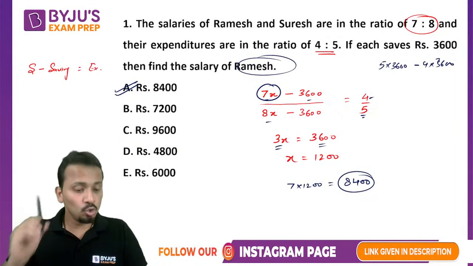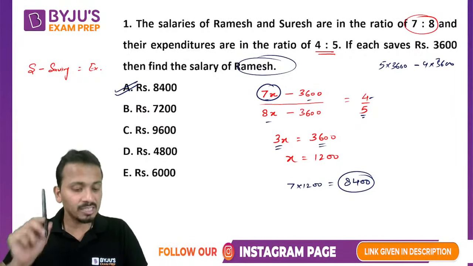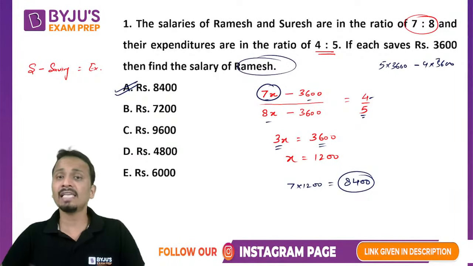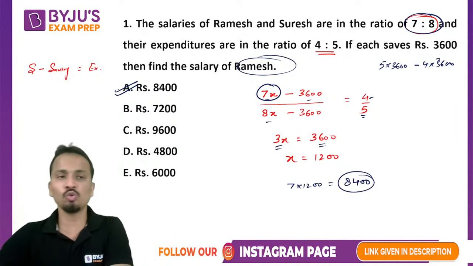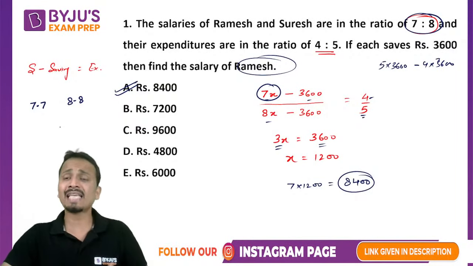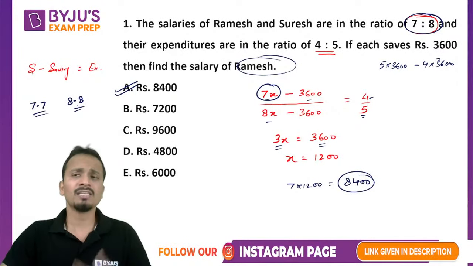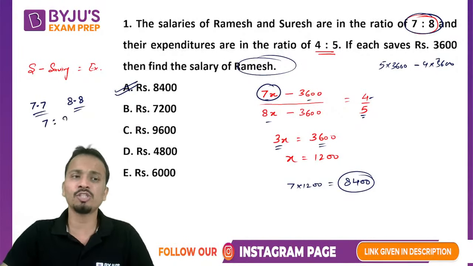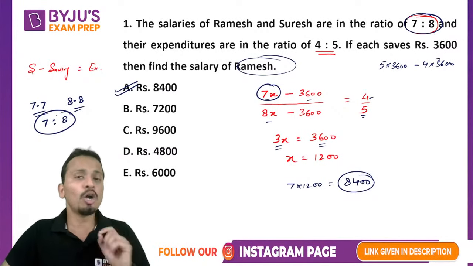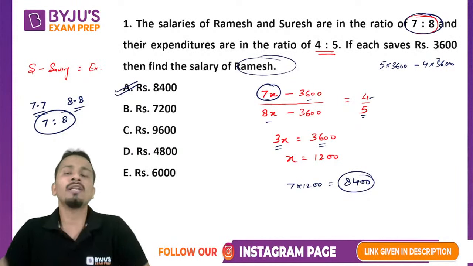Gaurav, you are not correct if you are saying that Ramesh's salary should also be a multiple of 7. That is not necessary. There are two numbers which are in the ratio 7:8, so the numbers can be 7.7 and 8.8 also. If you take these two numbers, their ratio is also 7:8. So it is not necessary that the salary has to be an integer or a natural number.